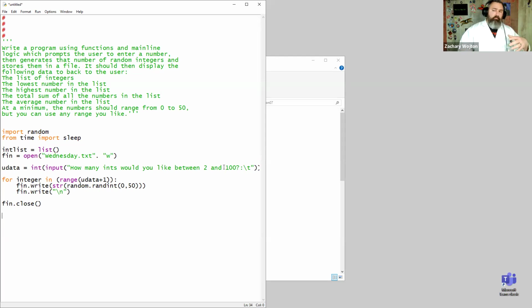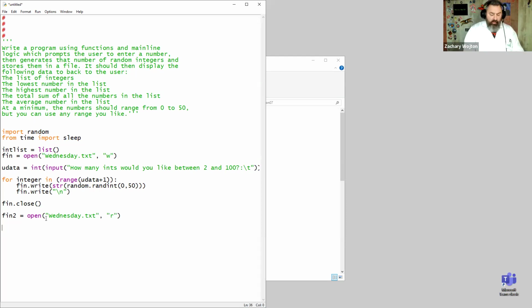We don't necessarily have to close it. We could just do this, but just to show that we know what we're doing with the file, we're going to create the file, write the random integers to it, close the file. Now we're going to open the file, right? So we'll say fin2 equals open. And we're going to open, what do we call it? Wednesday.text. This is wrong. I need a comma there. We're going to open it in read mode.